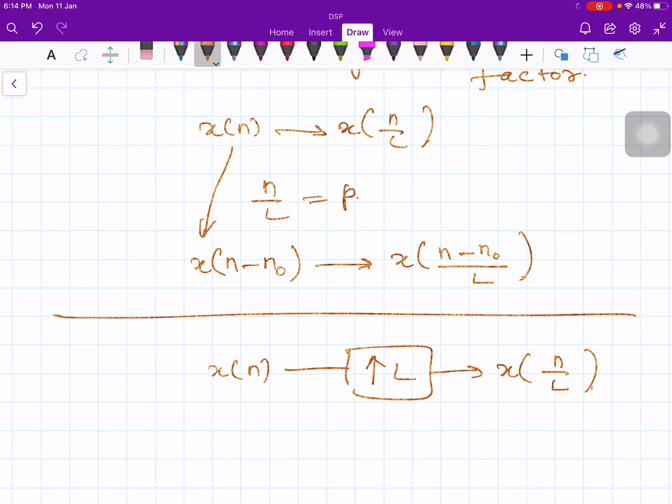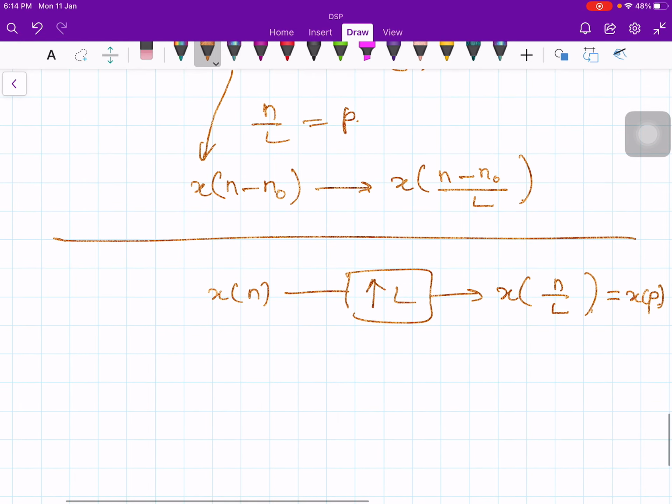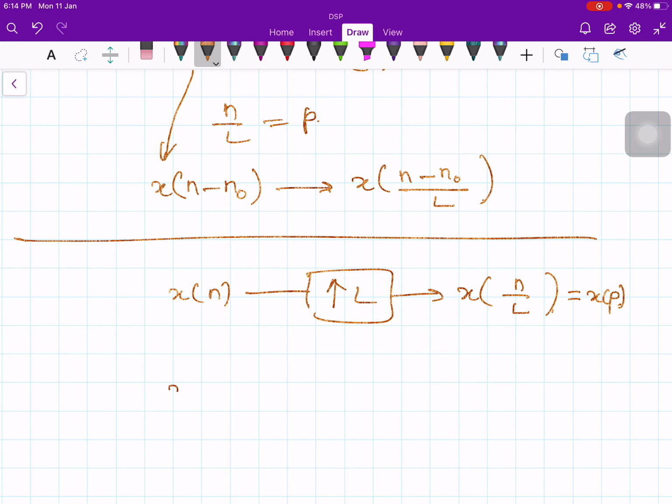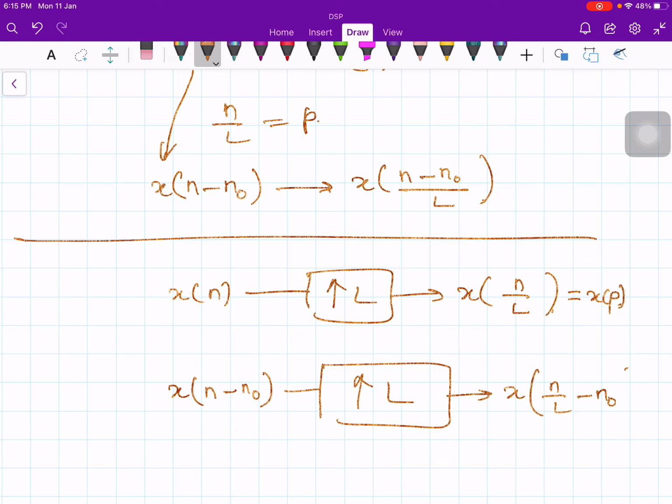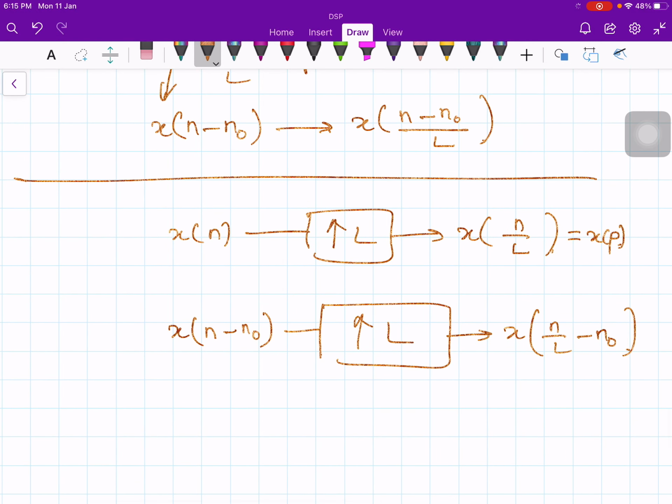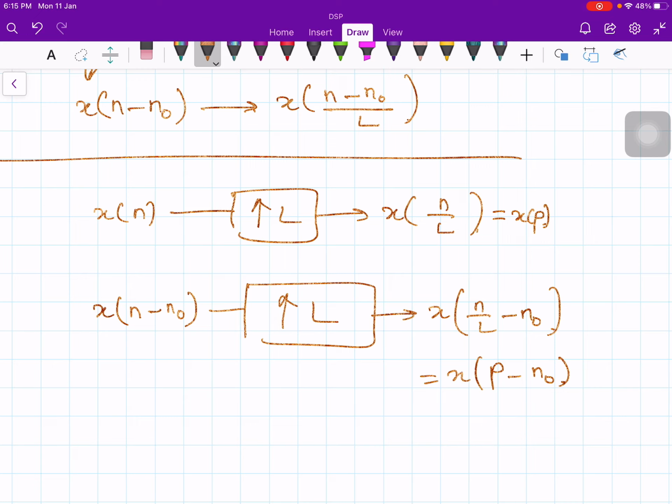Let me call this x of n by L as small x of p. Now, if the input is delayed to x of n minus n naught, then you upsample, x of n by L minus n naught. So n is replaced by n by L, that's it. So this is x of p minus n naught. Let me call these equation number 1 and equation number 2.